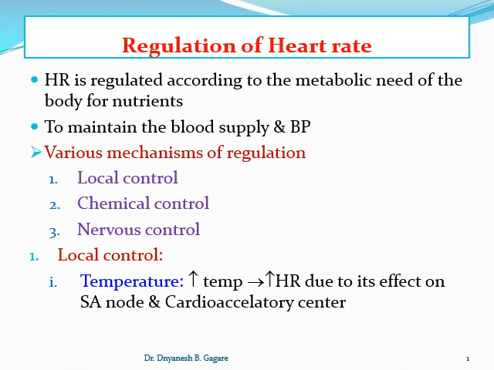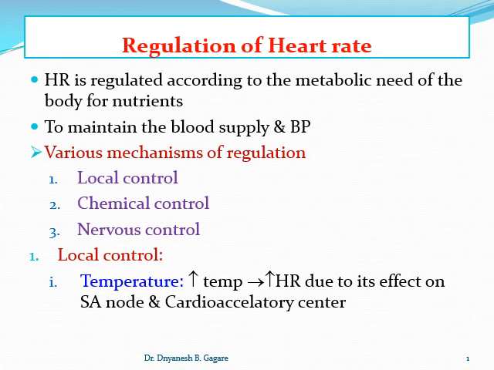Okay, so in our previous class we discussed what is heart rate, what are the variations in the heart rate, nerves applied to the heart, functions of sympathetic nerves, functions of parasympathetic nerves, what is vagal tone, what is sympathetic tone. Also we studied what are the vasomotor centers and types of vasomotor centers, that is the different areas, their location and their function. Today we'll continue with the regulation of the heart rate.